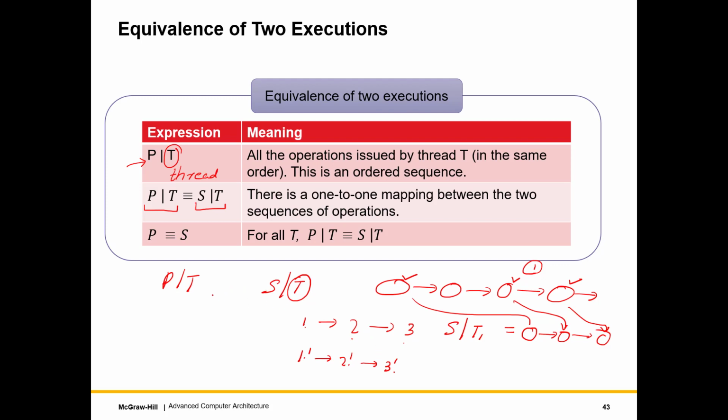So what we are doing is taking the parallel execution, extracting all the operations by thread T, again taking the sequential execution, extracting all the operations by thread T, and then establishing a one-to-one correspondence between the two sequences. If we can do this for all threads T, if we can establish an equivalence of this type, then we say that the executions are equivalent.